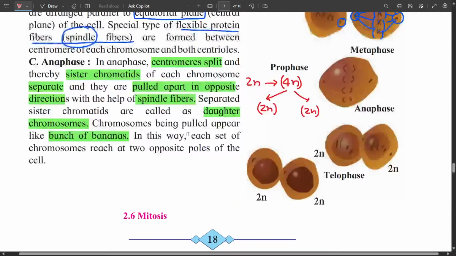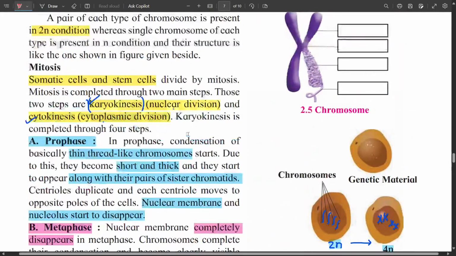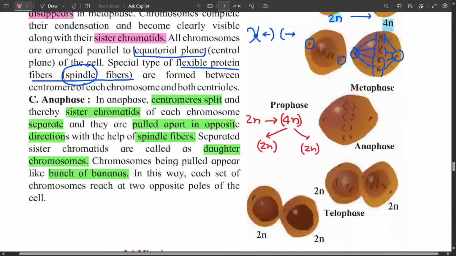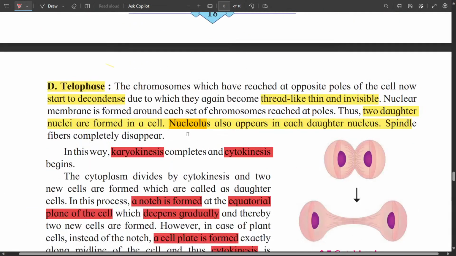This is mitosis. Mitosis takes place in somatic and stem cells, during the growth of the body, and in healing the wounds of the body. It has 2 steps, karyokinesis and cytokinesis. In karyokinesis, we have prophase, metaphase, anaphase, and telophase.